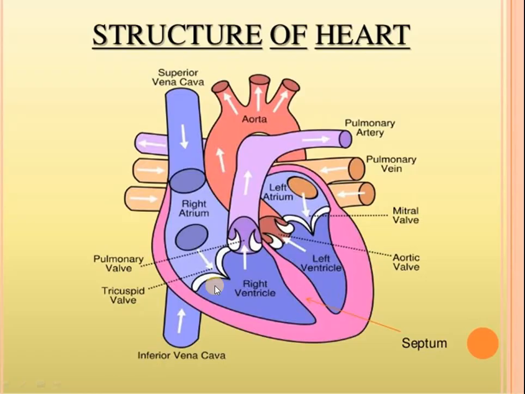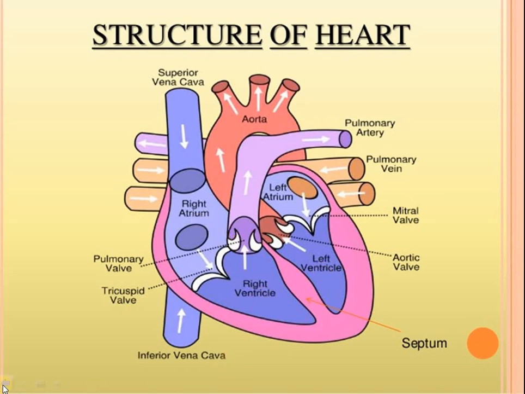I will show you here. Here you can see left atrium and right atrium. Collectively they are known as atria. So this is the first compartment, that is left atrium and right atrium. Further it consists of left ventricle and right ventricle. So these are the 4 chambers which are separated from one another so that oxygen rich blood is not mixed with the carbon dioxide rich blood. So there are 4 chambers in the heart, that is left atrium, left ventricle, right atrium, right ventricle.